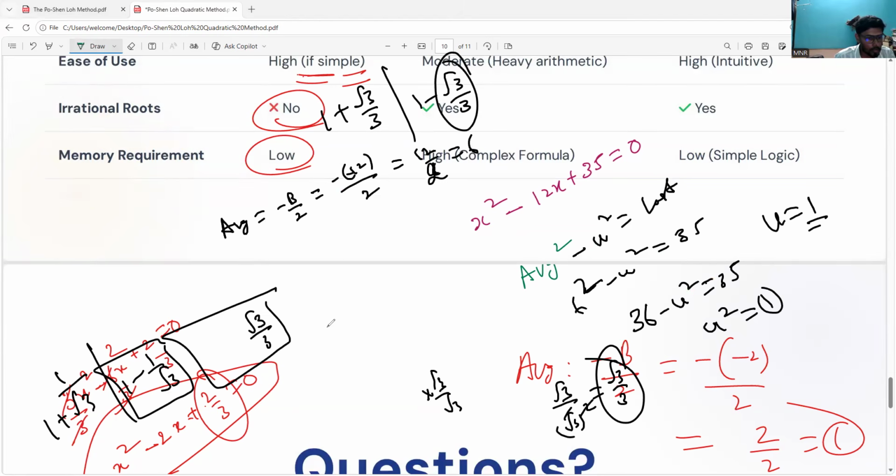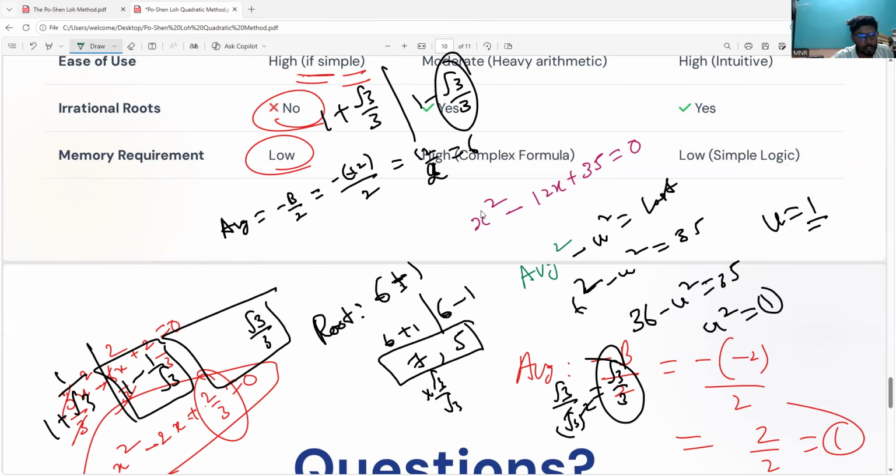So what are the roots? Could anybody please tell what the possible roots are? 6 plus or minus 1. So either 6 plus 1 or 6 minus 1. So the answer is 7, comma 5. You could all check it. There is a teacher who answered. So 7 comma 5. Thank you, teachers. Many teachers answered. So this is what it is.